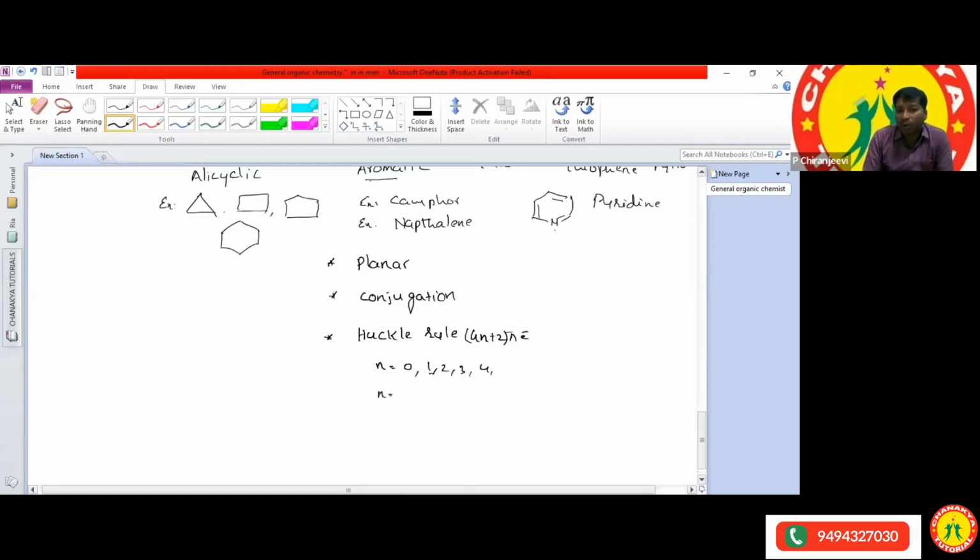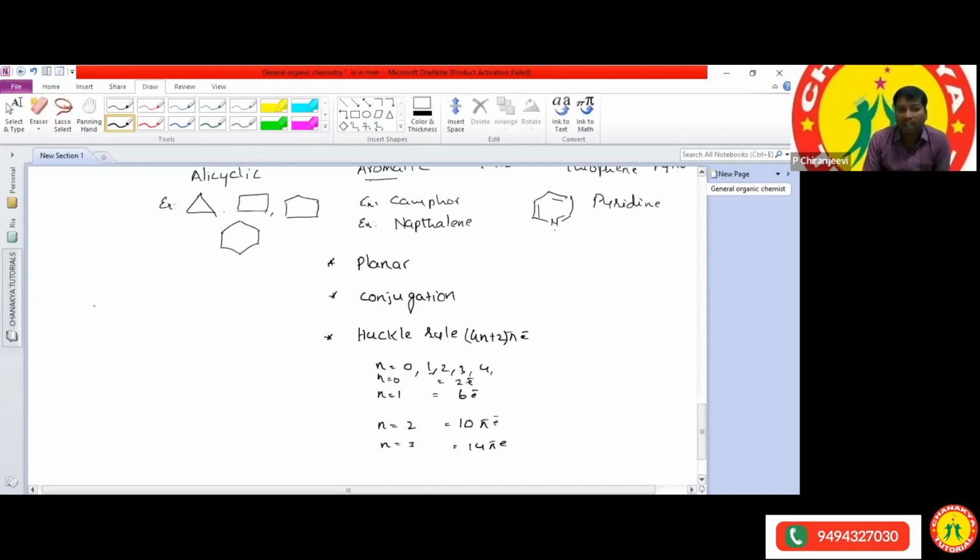If n is equal to 1, the total number of electrons present is 6 electrons. If n is equal to 2, it has 10 pi electrons. If n is equal to 3, it contains 14 pi electrons. I'm just substituting the n value. If you substitute the n value, you will get 6 electrons, 10 pi electrons, and 14 pi electrons. If n is equal to 0, we'll have 2 electrons. Based on that, sometimes they ask some questions in the examination.